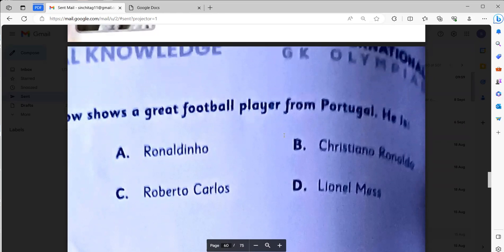The picture below shows a great football player from Portugal. He is Cristiano Ronaldo. Number B.